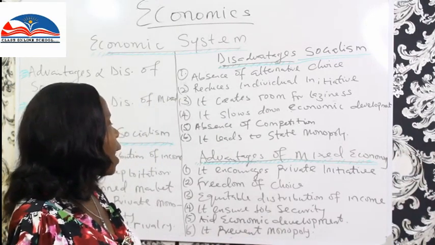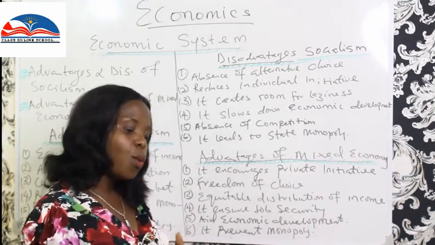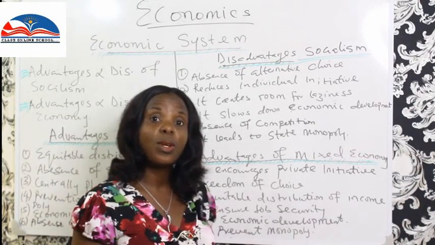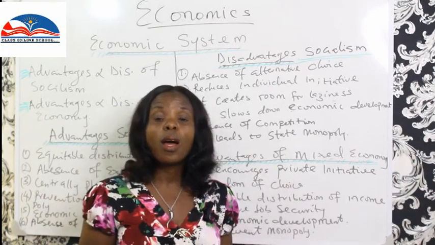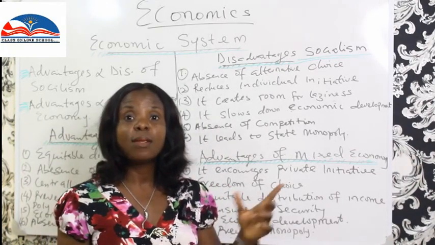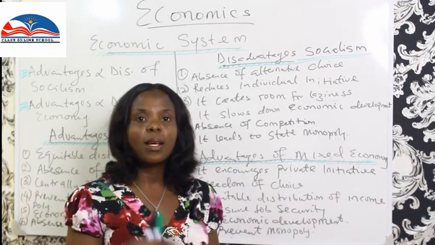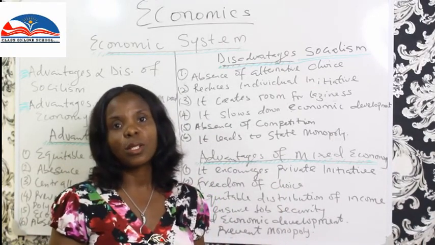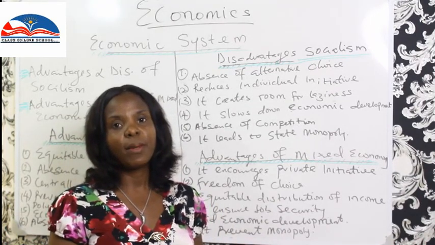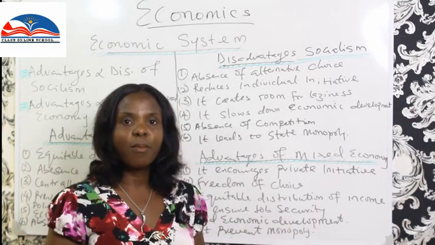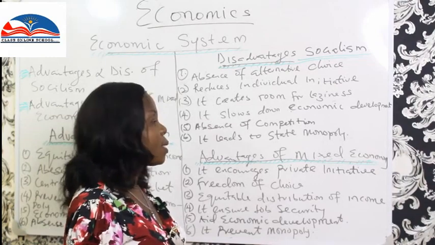Now we look at advantages of a mixed economy. The other time we looked at a mixed economy, we saw it as a system combining both socialism and capitalism. Private and government come together to run the process of production. So it's a mixture of private and government. We have some benefits that we can enjoy. What are the benefits? Let's look at the advantages.